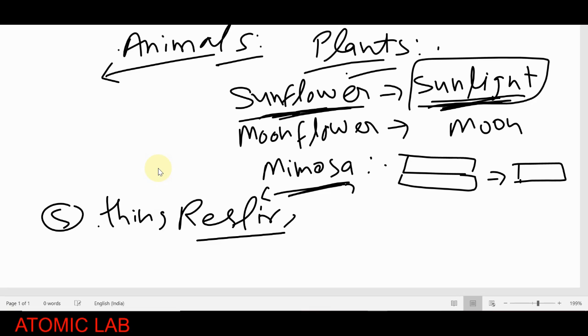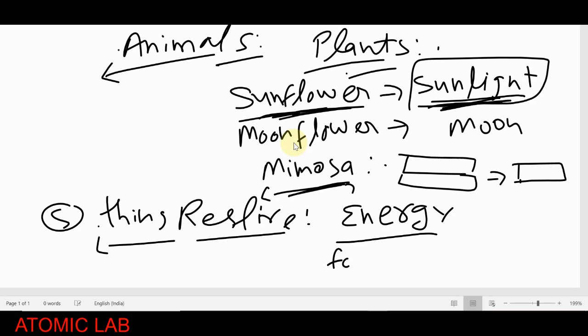Respire, or respiration, is observed only in living things. Definitely they require energy, and the energy they get from food and air. You have to remember, energy for a living organism is obtained from food and air. And air, yes, they get during breathing, during respiration.